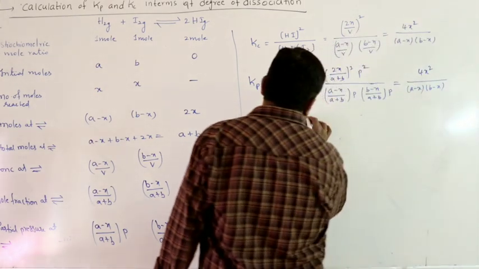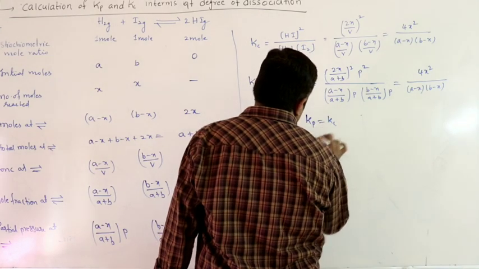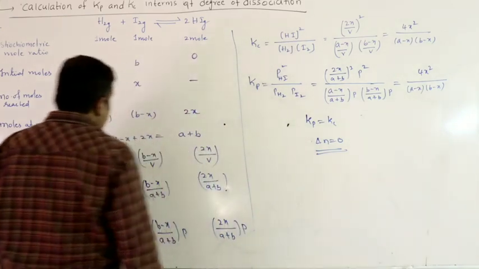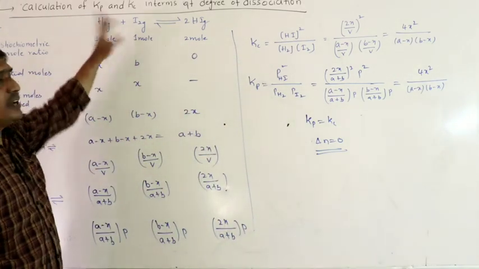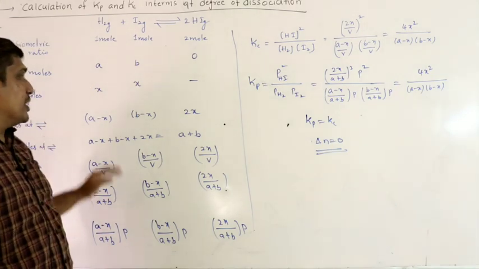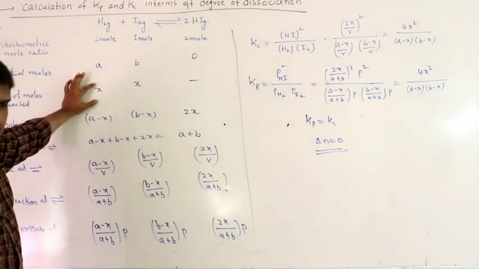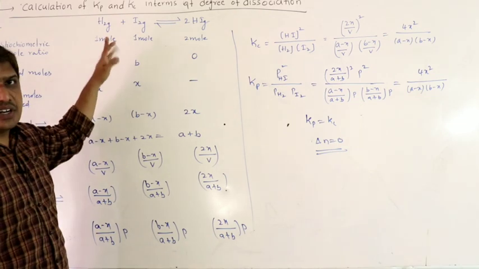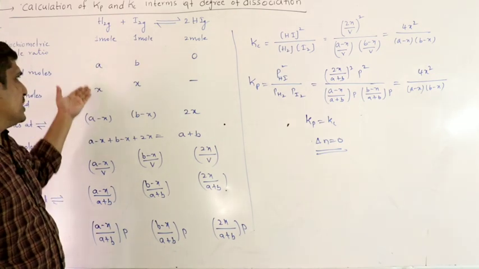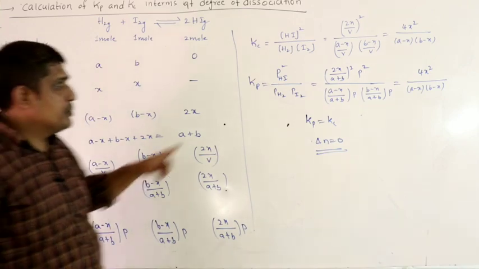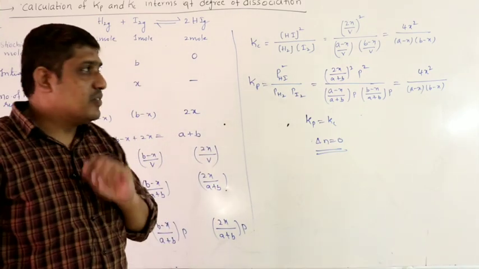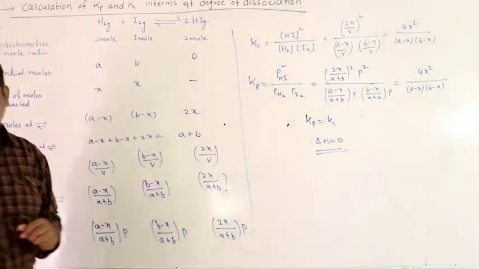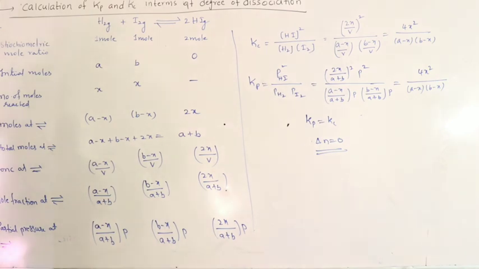So here Kp equals Kc because delta n is 0. Now small a and small b are initial moles of H2 and I2. X you can say is the number of moles reacted of H2 or of I2, because they react in 1:1 ratio. If this is multiplied by 100, it becomes the degree of dissociation. P is the total pressure of the system at equilibrium, and V is the volume of the container in which the reaction is carried out.